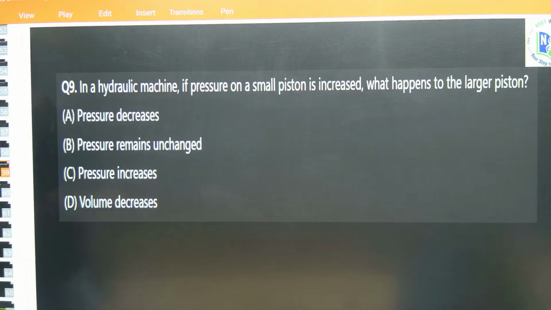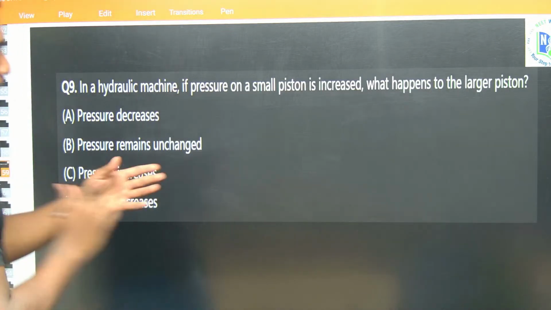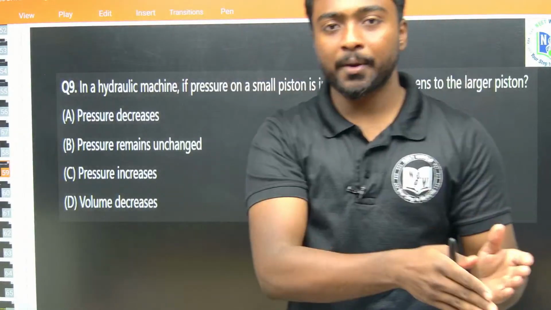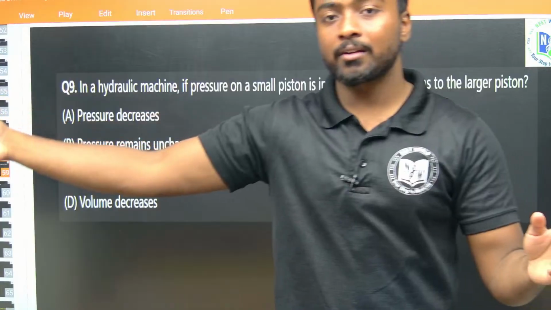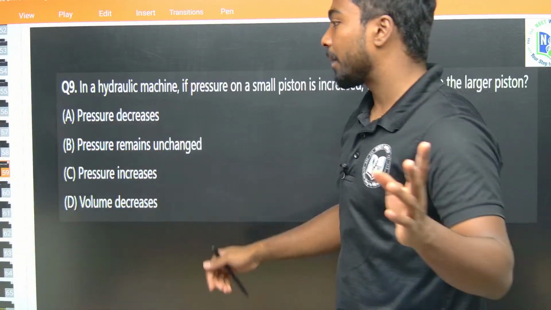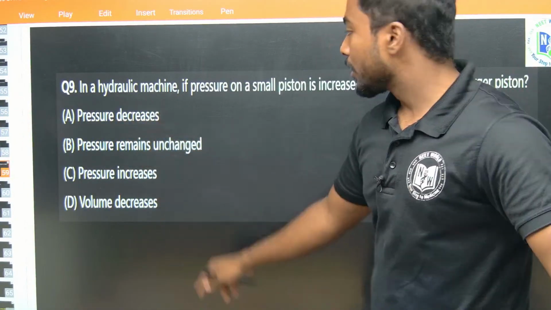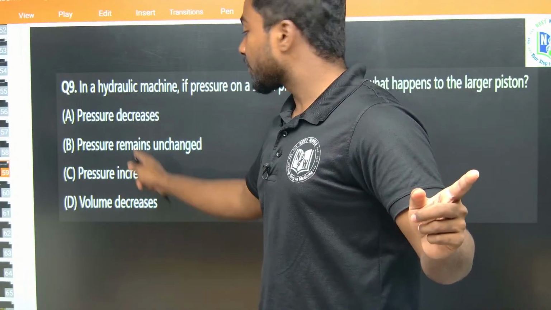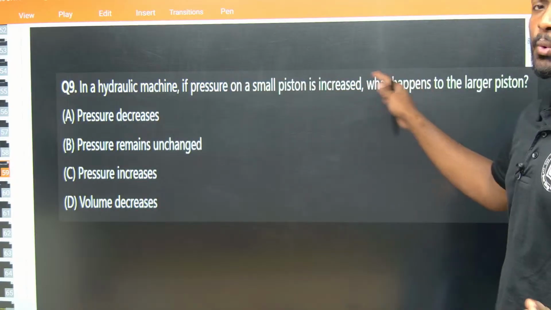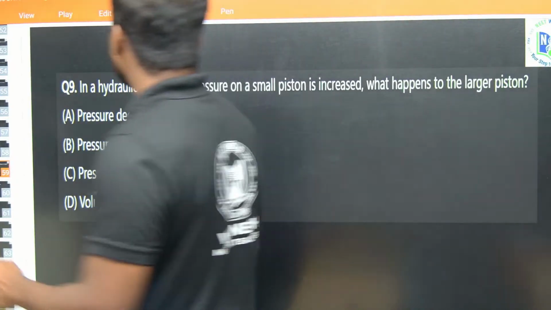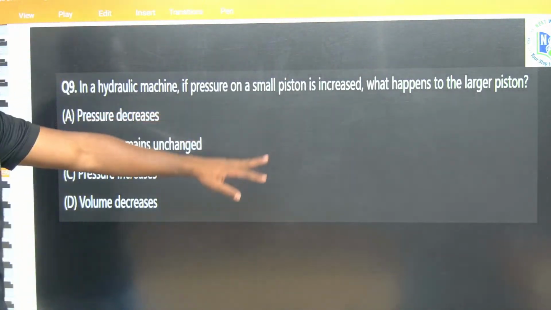In a hydraulic machine, equal pressure is transmitted, so Pascal's law is applicable. So the pressure remains unchanged, as equal pressure is applied. So F1 by A1 should be equal to F2 by A2, right.